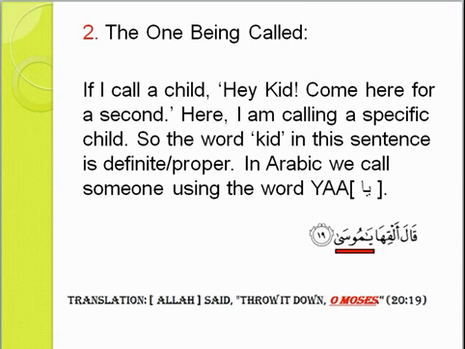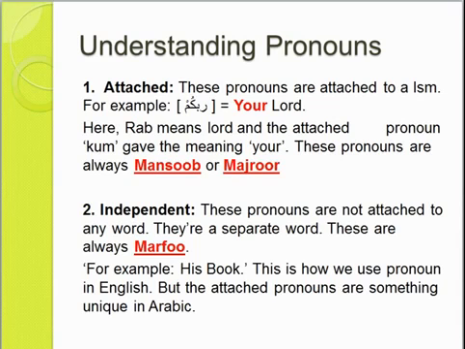So, let's have a look. Attached pronouns. These pronouns are attached to an ism. Notice here, Rabbukum. You might have heard the word Rabb. Alhamdulillahi Rabbil Alamin. This Rabb is a word. So what's this kum here? This is the pronoun. Okay? This kum here is the pronoun which is attached to the word Rabb. That is why this pronoun is called attached. Nothing else. It's as simple as that.